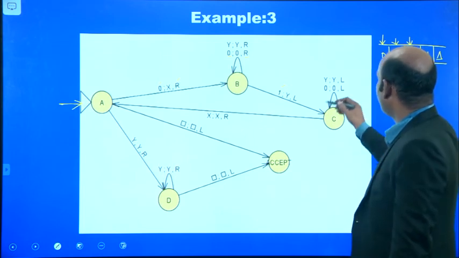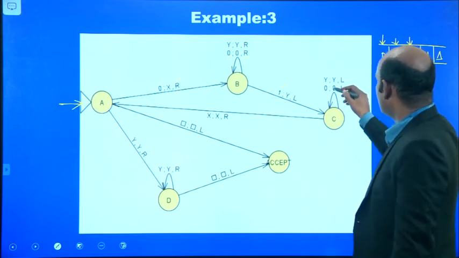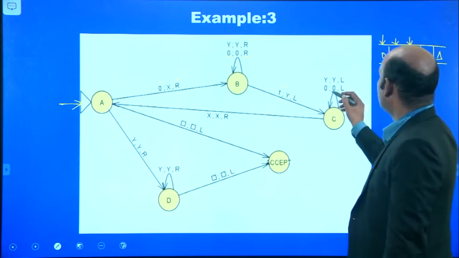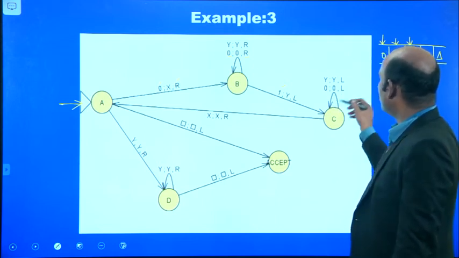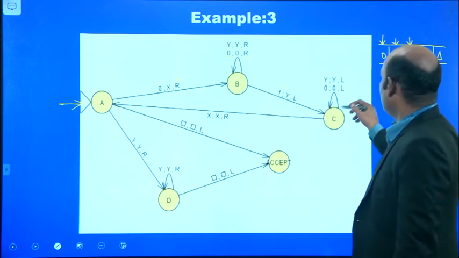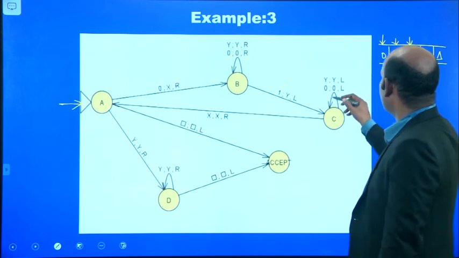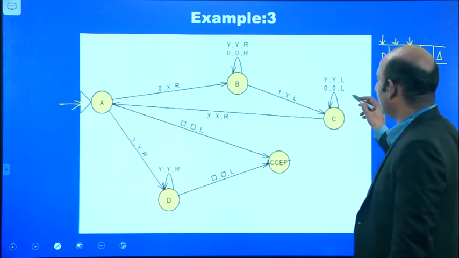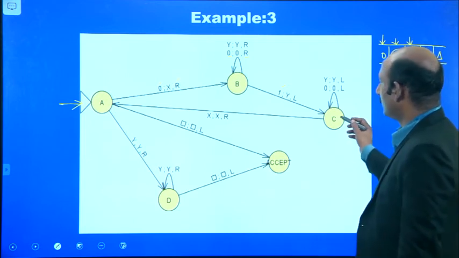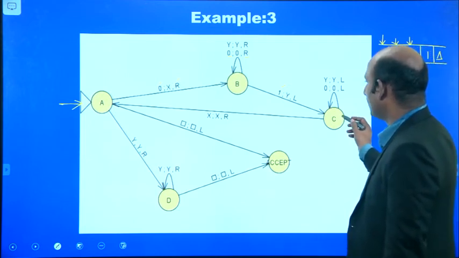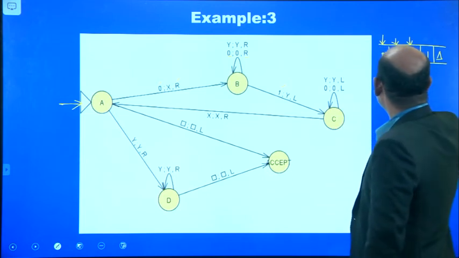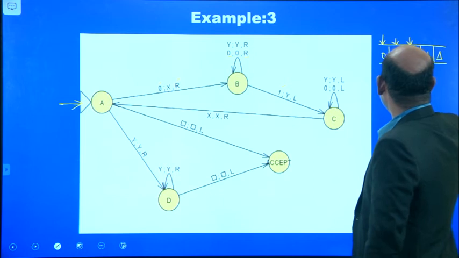If it encounters 0 again, it keeps moving to the left in case there are any number of zeros. But there is only one zero, so in this case we replace the 0 with x.